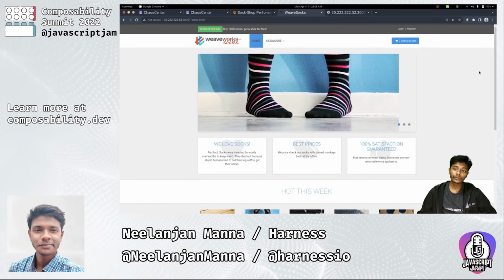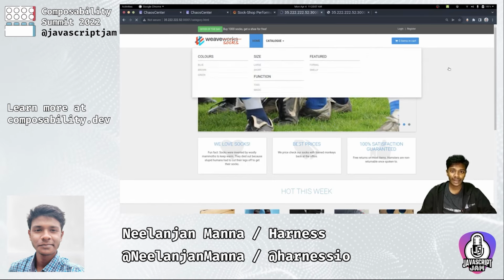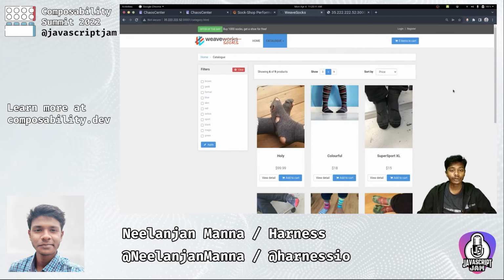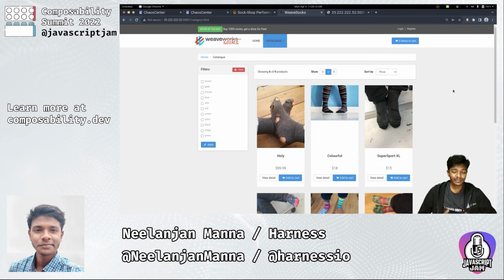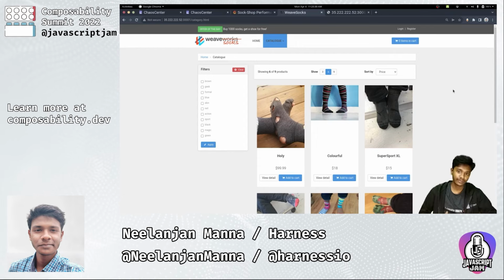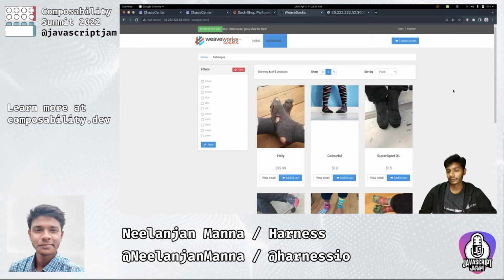Well, as part of this SockShop application, you have a catalog. The catalog lists all the socks which you can currently buy. And this catalog is enabled by a deployment by the same name, that is catalog. Under this catalog deployment, we have a bunch of pods which are deploying this catalog, which is enabling us to view this catalog. So, as part of this experiment, we are going to delete a few pods from this catalog deployment.